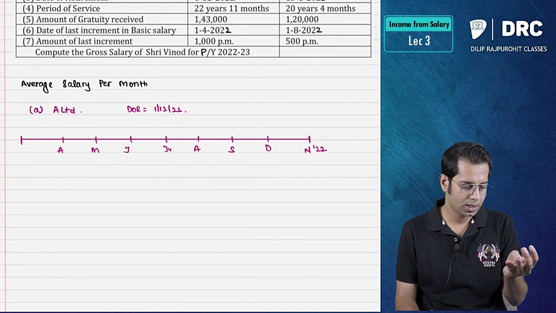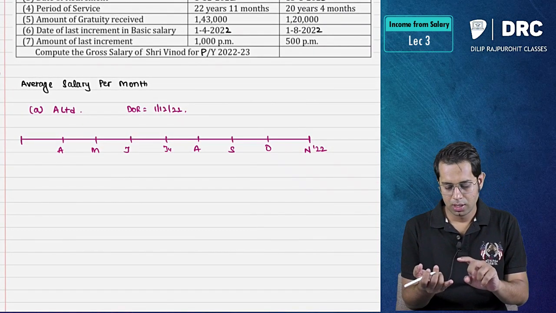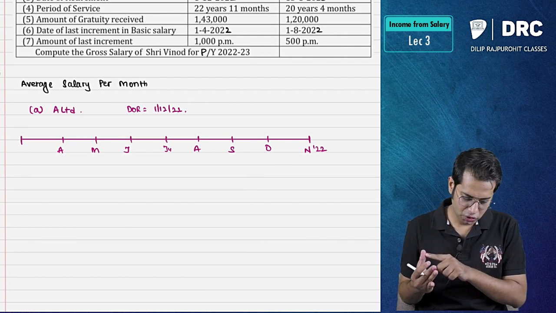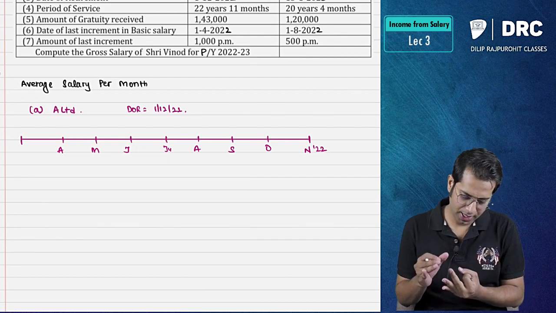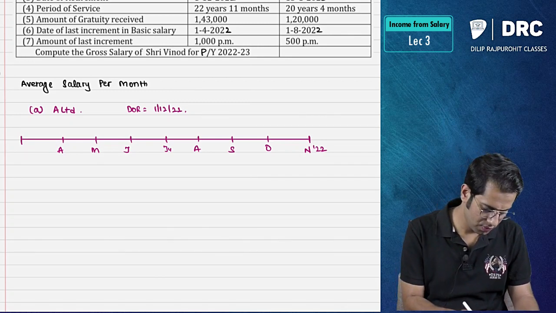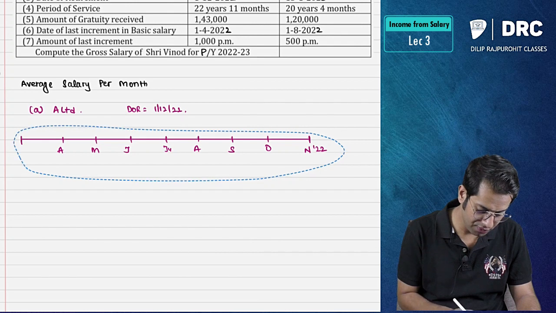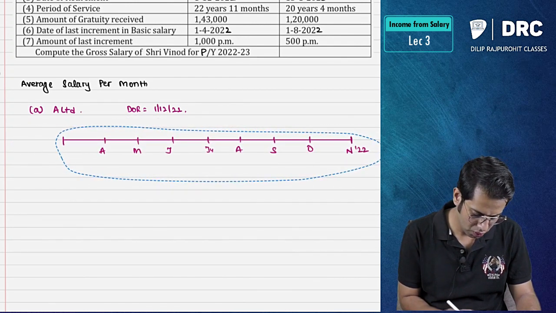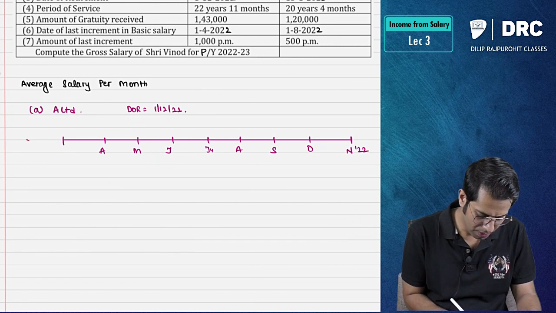So November, October, September, August, July, June, May, April, March and February. So we'll have to go till February. Last 10 months means till February you should go. So go back till February.